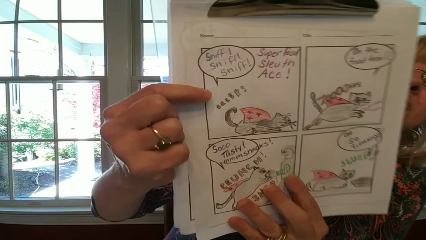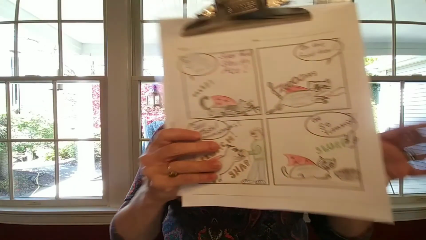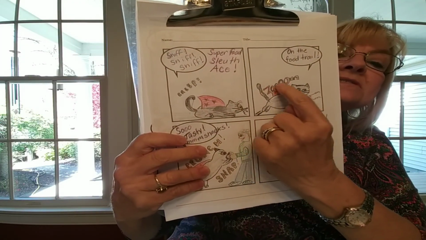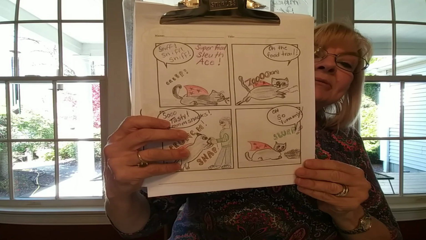In the speech bubble it says, sniff, sniff, sniff. I gave it a title, Super Food Sleuth Ace. And here he is creeping and smelling. Take a look at the pictures. Creep. And there he is. Let me read the next box. In the word bubble or the speech bubble, it says, on the food trail, zoom. And I gave him a cape, right, in each of the pictures. And here's zoom. Here's some little lines to show him running really fast.